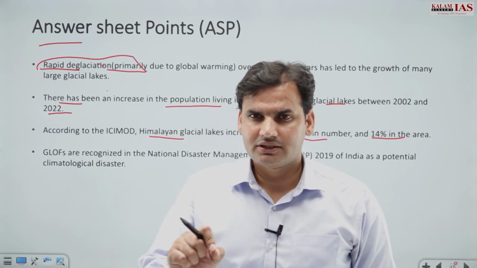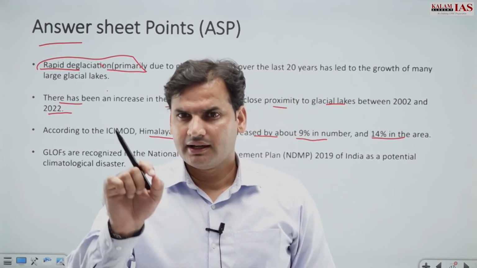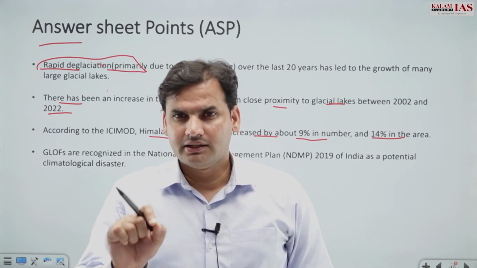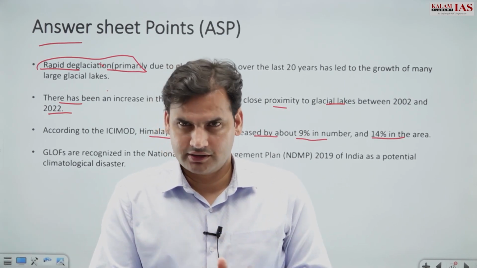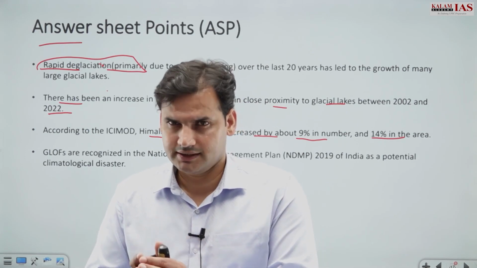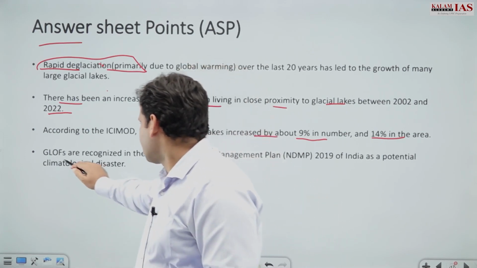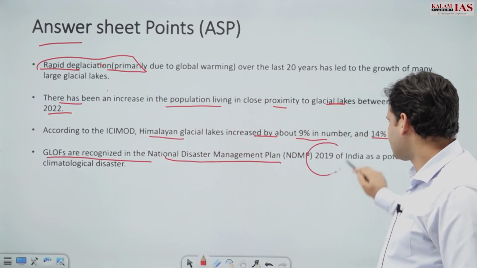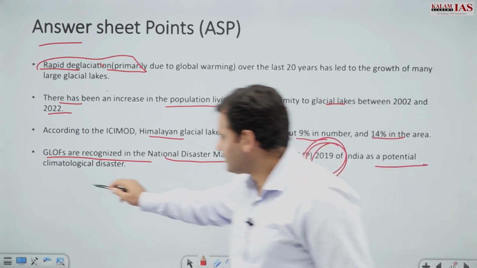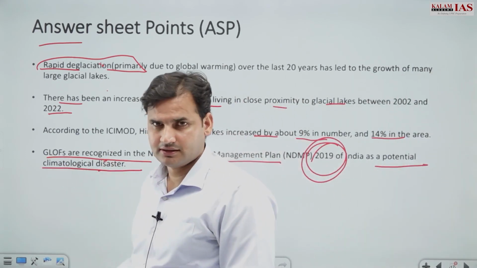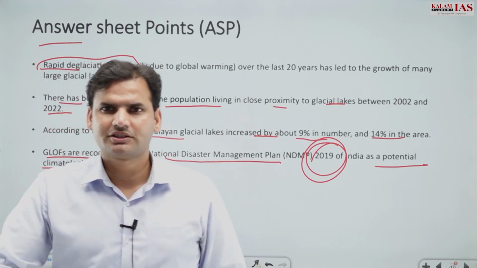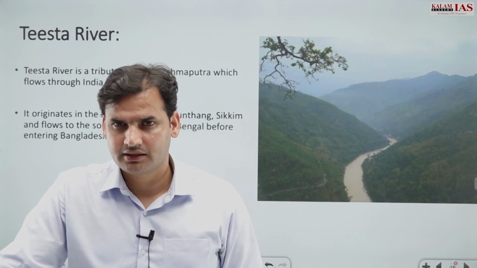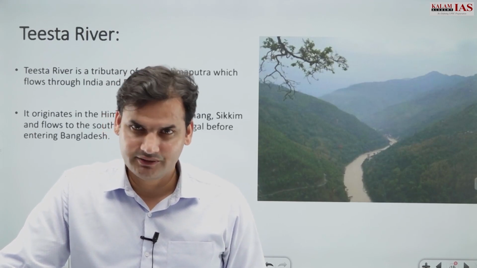As a consequence of global warming, glaciers are retreating at a much faster rate. In the past 3 decades, we have lost the ice of the last 2000 years. Right? And GLOFs are recognized in the National Disaster Management Plan 2019 as a potential climatological disaster. So these are some of the answer sheet points which you should keep in mind while writing the answer for the same. Right?